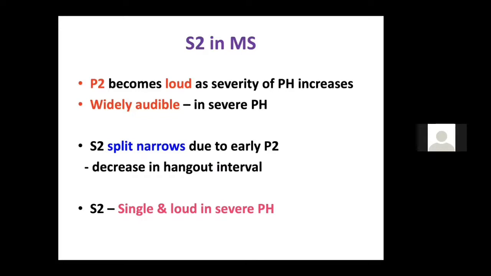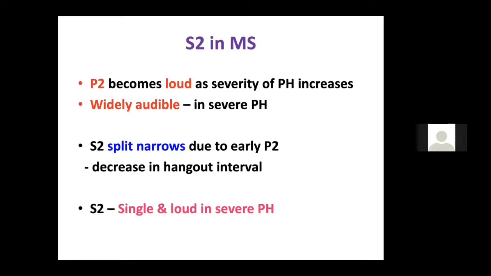However, once the patient develops RV dysfunction, the split will become wide. Why? The RV ejection is prolonged and pulmonary hangout interval is increased. And that is why P2 is delayed. So A2, P2 will be broader.